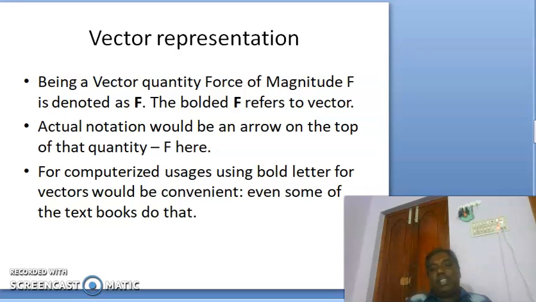The actual notation here would be an arrow on the top of that quantity F here. So for computerized usages, using bold letter vectors would be convenient, and even certain very standard textbooks also do that. That is, represent vector by bold letters.